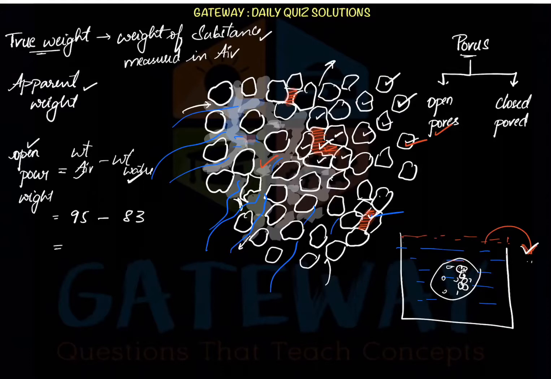Then what is the weight it is said when it is completely saturated, meaning it is completely filled with water? That weight will not be 83, it is given in the question as 97.